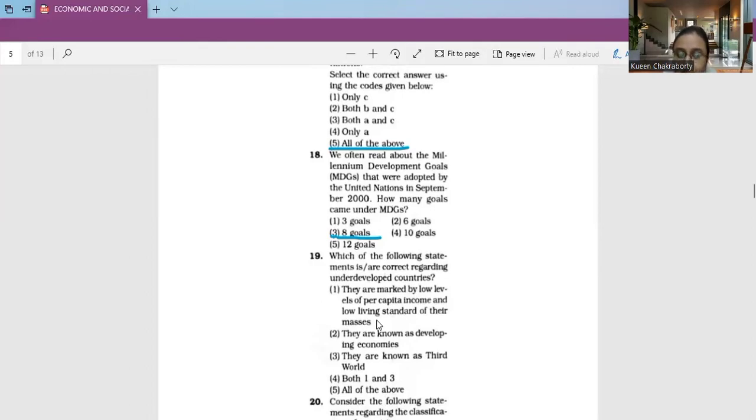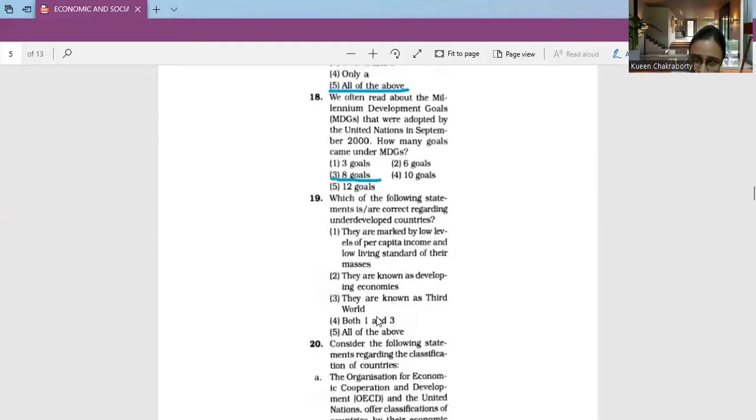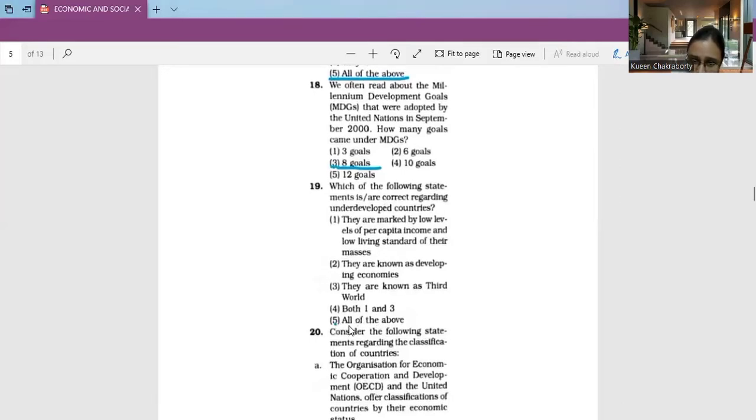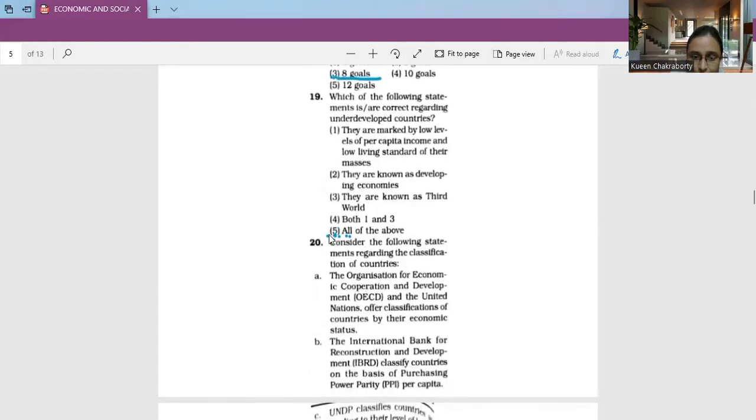Also, underdeveloped countries are known as third world countries. So going by this, all three statements are true. That is, they are marked by low levels of per capita income, they are known as developing economies, and they are known as third world countries. So option number 5, all of the above, is the correct option.